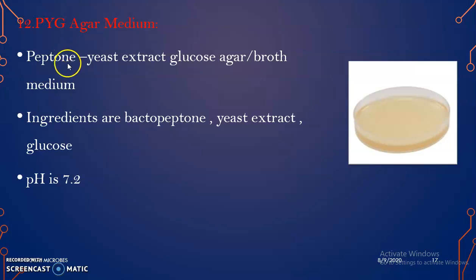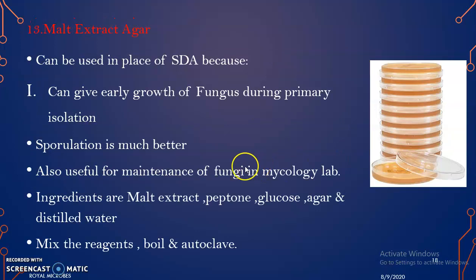12th one is PYG agar medium. Peptone yeast extract glucose agar or broth, that is PYG medium. It can exist as solid media or liquid media. Ingredients are bactopeptone, yeast extract and glucose, and if it is a solid media, we have to add agar. The pH is 7.2, and the PYG medium appears like this.